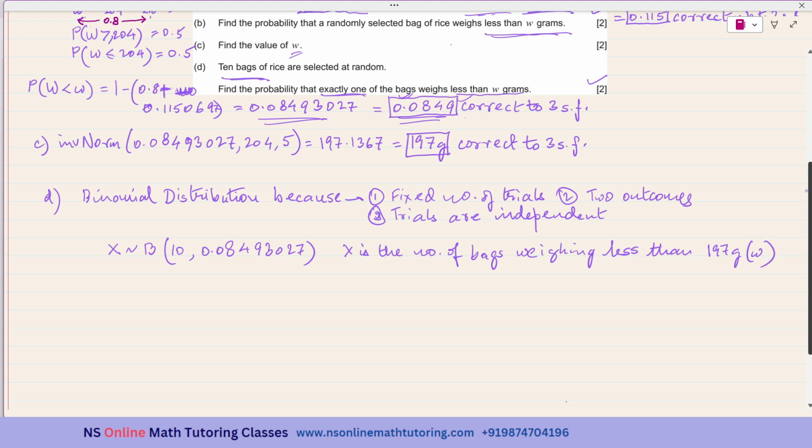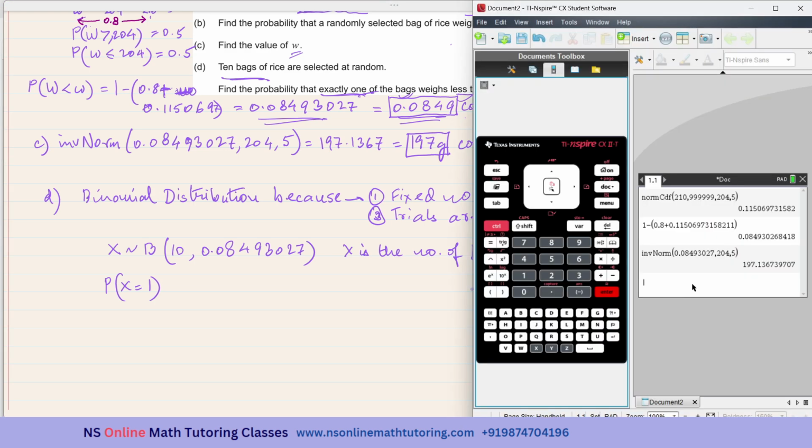Now they are saying find the probability that exactly one bag is weighing less than W grams. So probability of X equal to 1. You may use the binomial PDF or the binomial CDF. Let me use the binomial PDF.